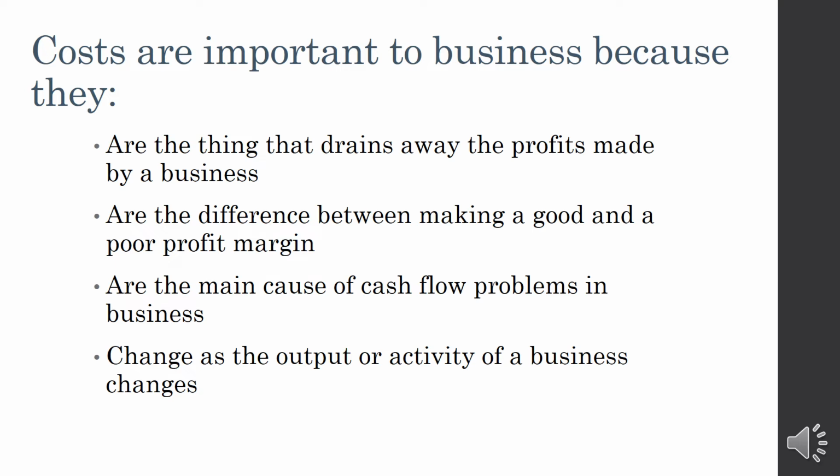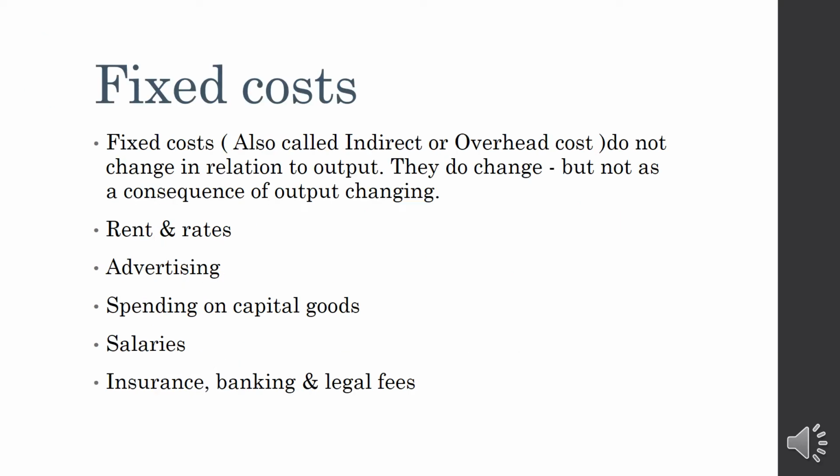Then we will go through the different types of cost. First, the most common one that everyone knows, is called fixed cost. Fixed cost is also called indirect or overhead cost. Keep in mind, fixed cost is also called indirect or overhead cost. It does not change in relation to output. They do change, but not as a consequence of output changing. Do you get the idea? This cost is considered fixed because it won't change along with the output, but they do change, though not as a consequence of output change.